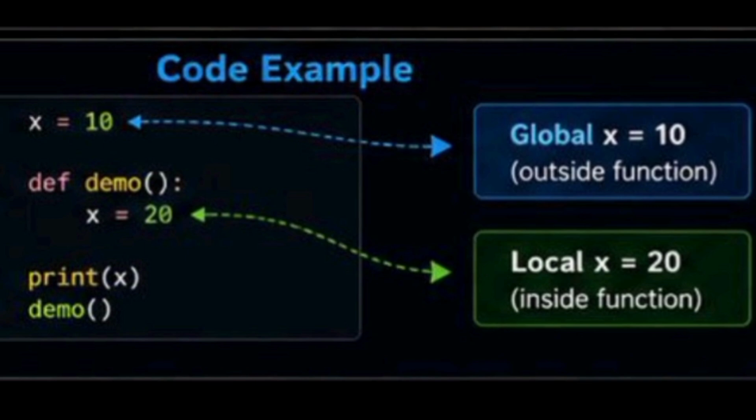Here we have a variable x outside the function and another variable with the same name inside the function. Although both variables are named x, they belong to different namespaces. The variable outside the function is part of the global namespace, while the one inside the function belongs to the local namespace. This prevents conflicts and keeps the program organized.